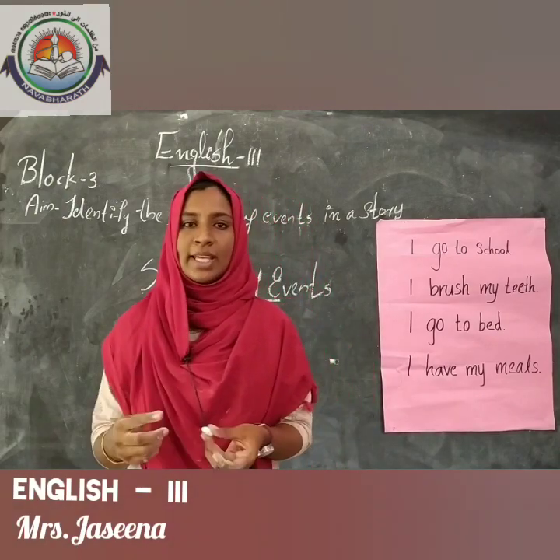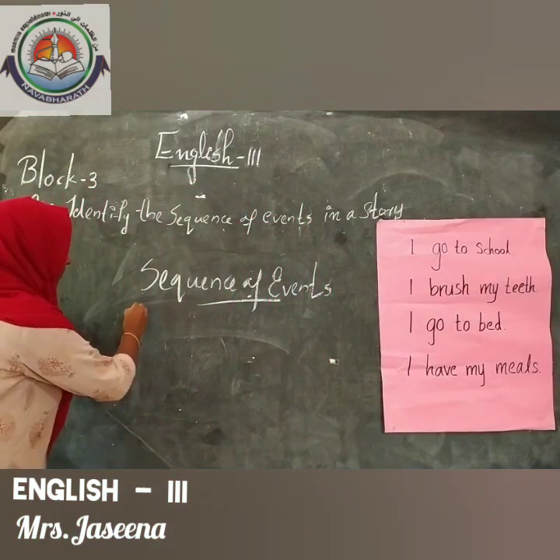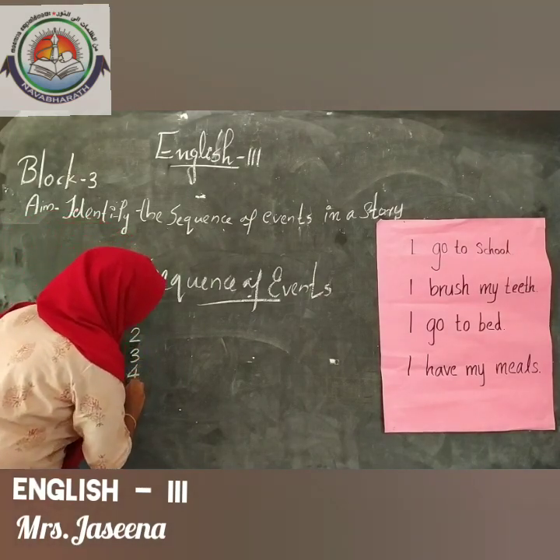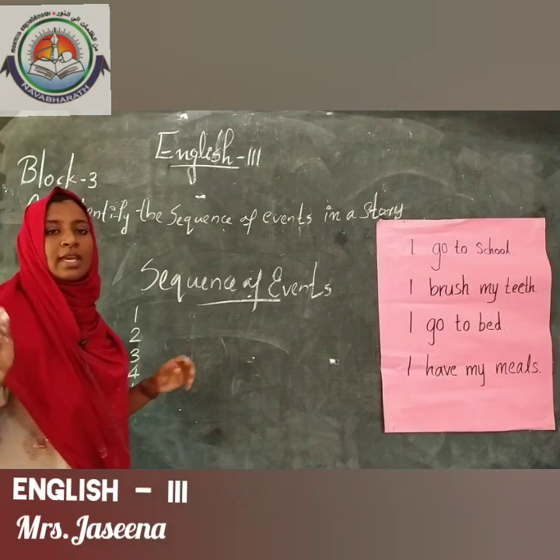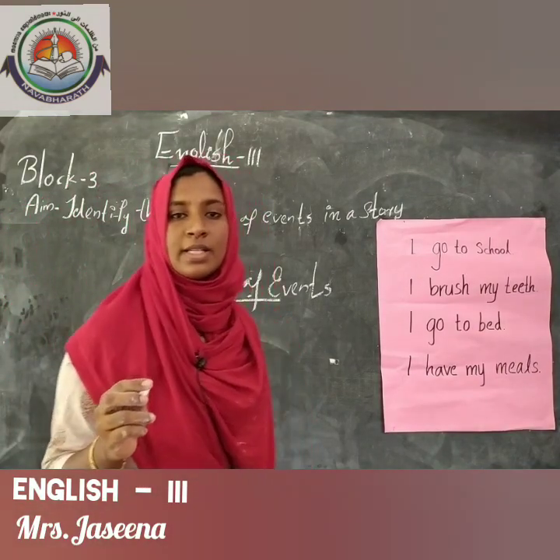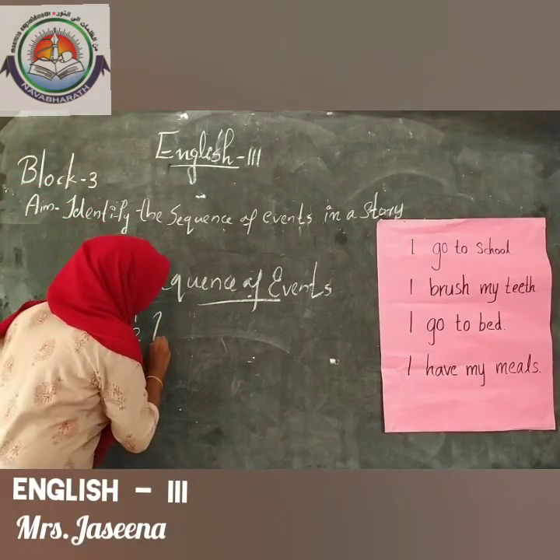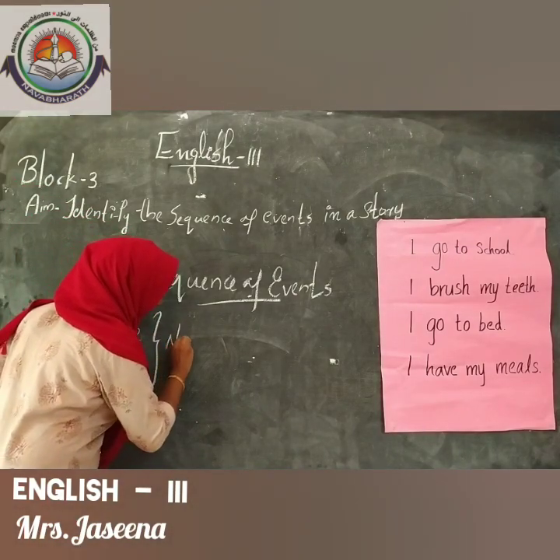Okay, I will tell you an example. Please listen here. 1, 2, 3, 4, 5. What is this? Yes, these are all numbers and they are in a correct order. So we will call it a number sequence.